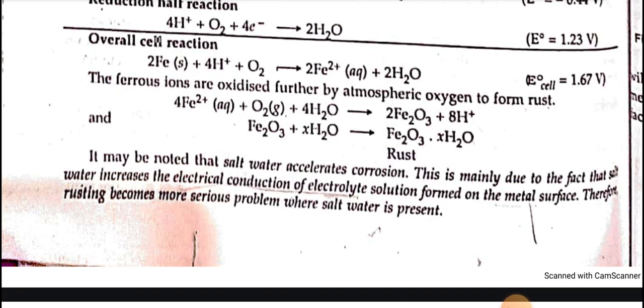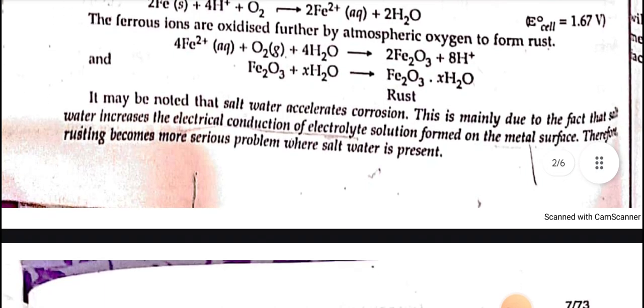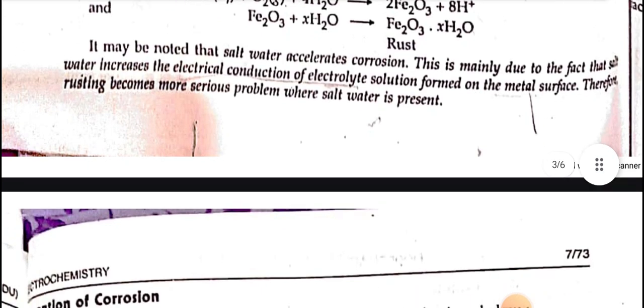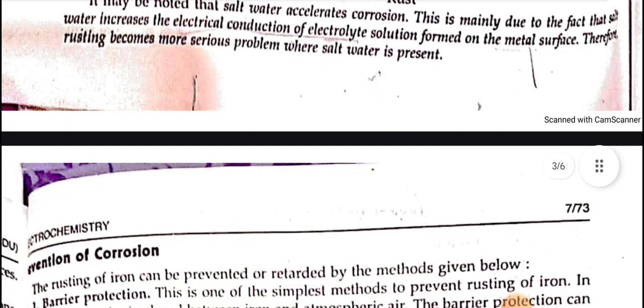The ferrous ions are oxidized further by atmospheric oxygen to form rust. 4Fe2+ plus O2 plus 4H2O is equal to 2Fe2O3 plus 8H+. Fe2O3 plus xH2O is equal to Fe2O3.xH2O. It may be noted that salt water accelerates corrosion.